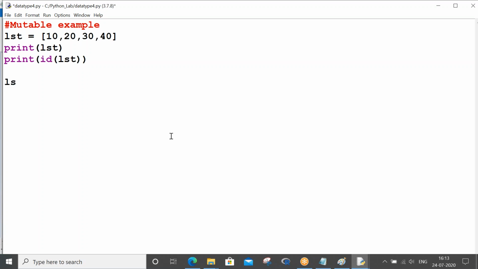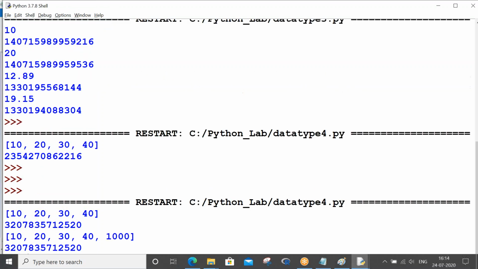Now let us try to modify our lst. How am I modifying? I am appending some value to it. Once I append some value, let me immediately print my lst, and let me also print the id of lst, just to check whether it is taking the modifications in the same location, or it is going to create a new location. We can understand that by checking the id again. So control S, run module.